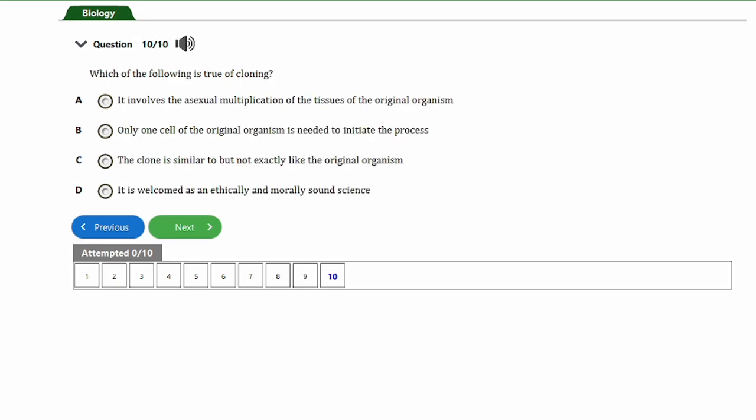So guys, the question number 10 here says, which of the following is true of cloning? A. It involves the asexual multiplication of the tissues of the original organism. B. Only one cell of the original organism is needed to initiate the process. C. The clone is similar but not exactly like the original organism. D. It is welcomed as an ethically and morally sound science. So guys, we've answered this question before now, and the correct answer to this question here is option A, and that's it involves the asexual multiplication of the tissues of the original organism.